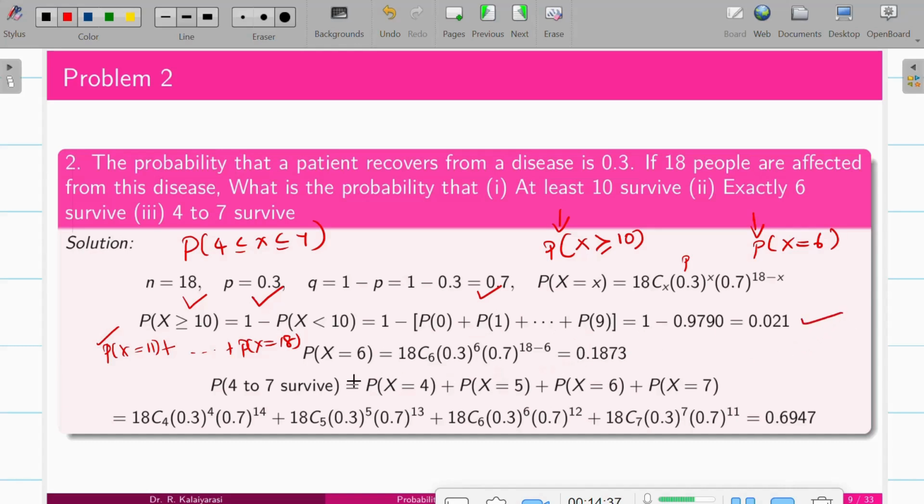Now for the next category, exactly 6, substitute x equals 6 and we get the answer. And for survival between 4 and 7, it is x equals 4, 5, 6, 7. Use these x values in the distribution function and compute the answer. So this will be the final answer.